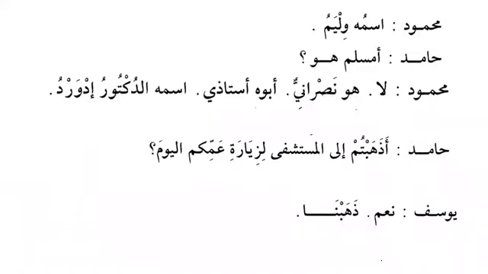Let's move on. Mahmudun ismuhu Williamu. His name is William. Now you can see that William is also mamnu min as-sarf. It's a diptote. Why is it mamnu min as-sarf? Because it's a foreign name. So whenever we have foreign names, like non-Arabic names, they are also mamnu min as-sarf. So that's why they do not accept tanween. Mahmud says ismuhu Williamu. His name is William.